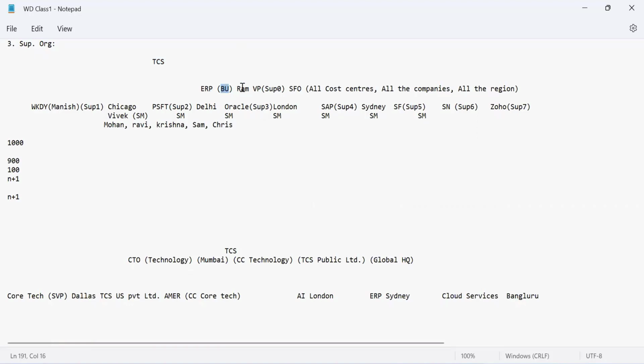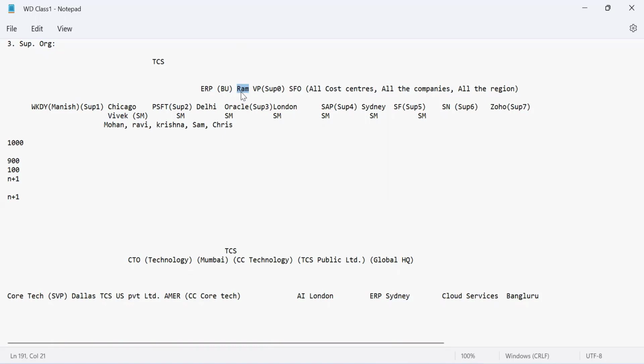So here you see, I have Ram, who is the owner, or you can say the manager for this department. The designation can be anything. The designation is a VP, but at the end of the day, Ram is a supervisor who is managing a person, Manish. Then you have Vivek, Mohan, Ravi, Krishna, Sam, Chris. All those people are reporting to Vivek. Vivek is reporting to Manish. Manish is reporting to Ram. So this is the structure we can only create with the help of supervisory organization.